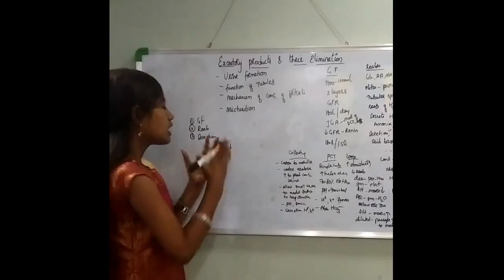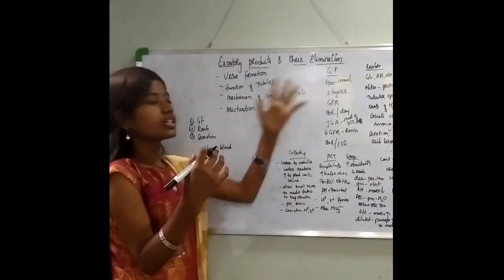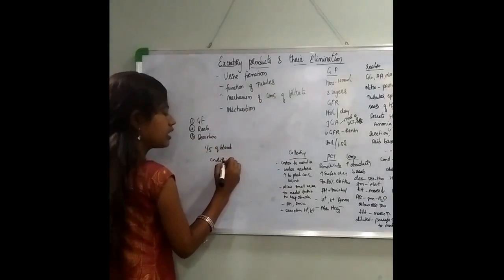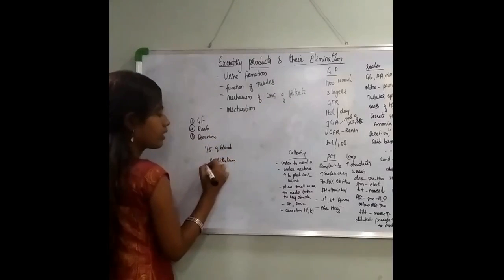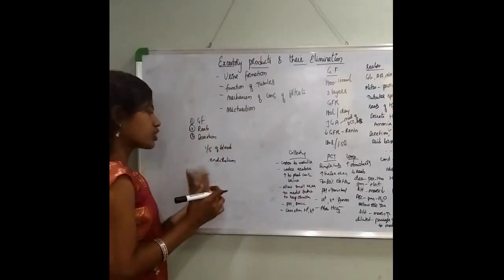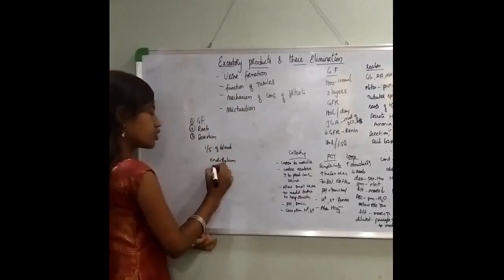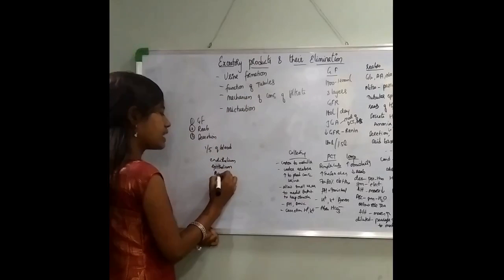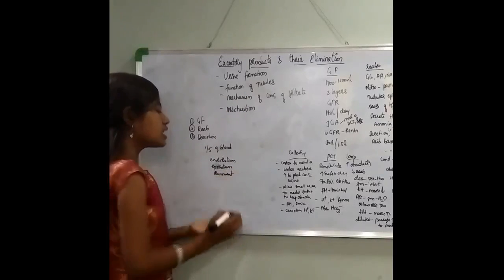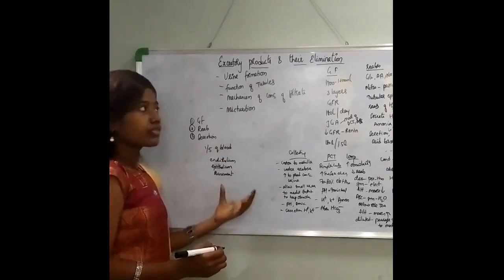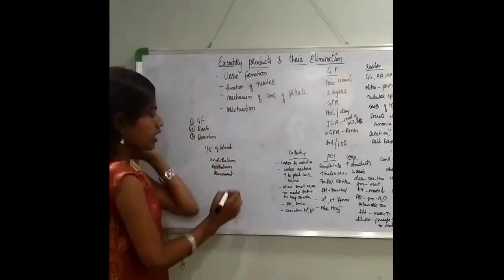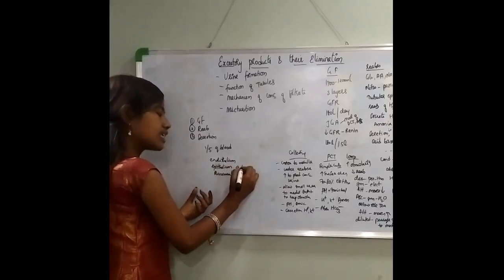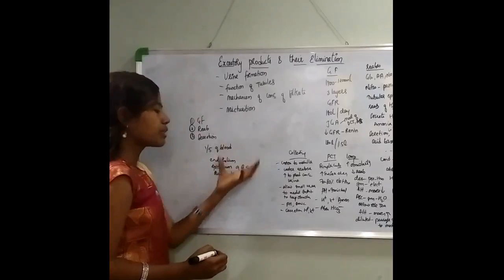Now this filtration occurs through 3 different layers. These 3 layers are the endothelium of the glomerulus, then the epithelium of the Bowman's capsule, and the basement membrane in between them. So these are the 3 different layers which perform the function of glomerular filtration.